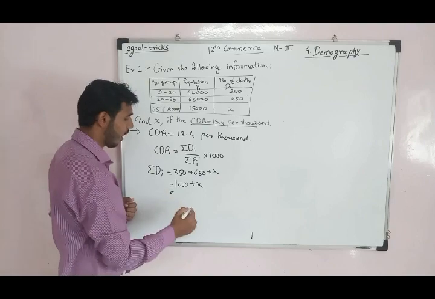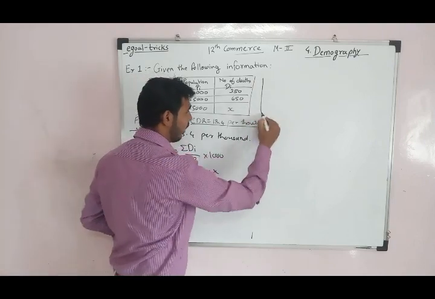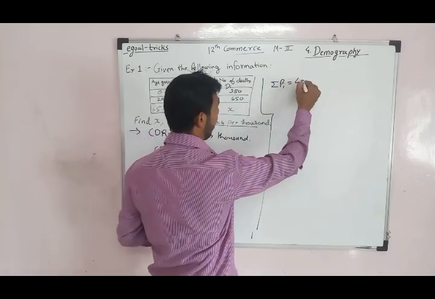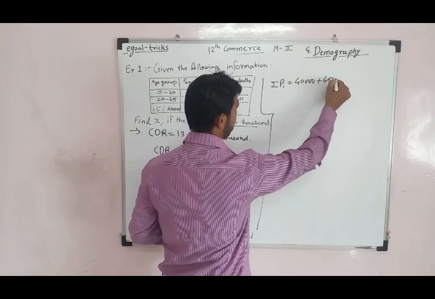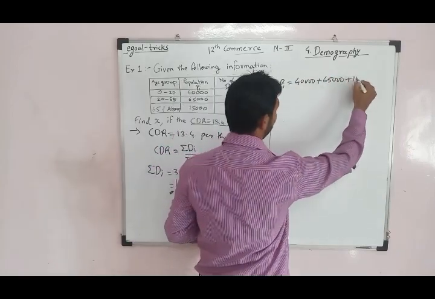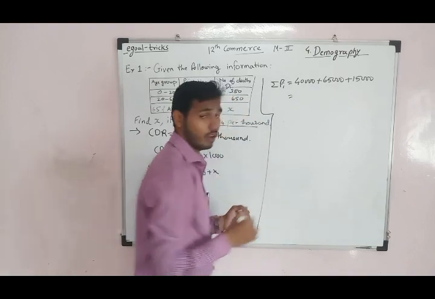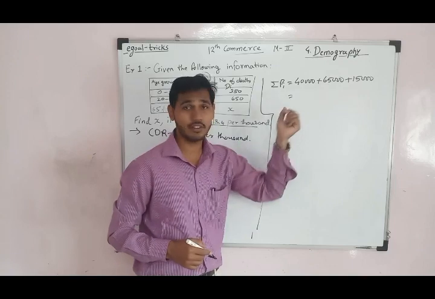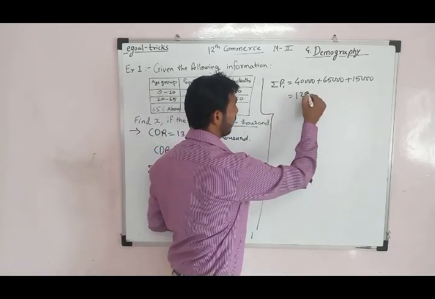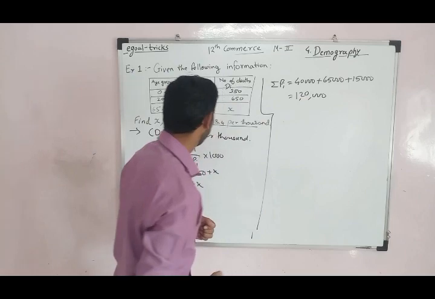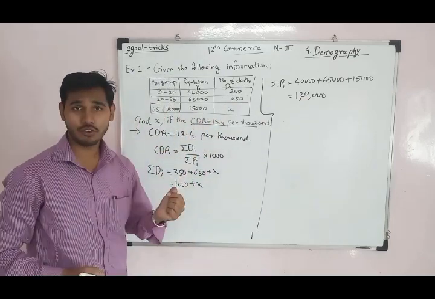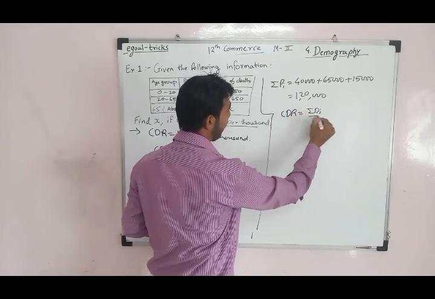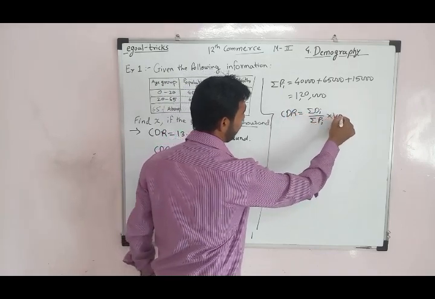Similarly, the summation of Pi is equal to 40,000 plus 65,000 plus 15,000, which is 1,20,000. So we have CDR 13.4. The formula is CDR is equal to summation of Di upon summation of Pi into 1000.